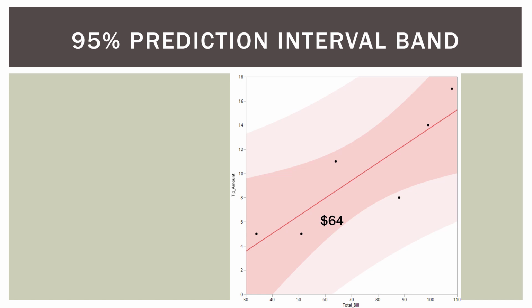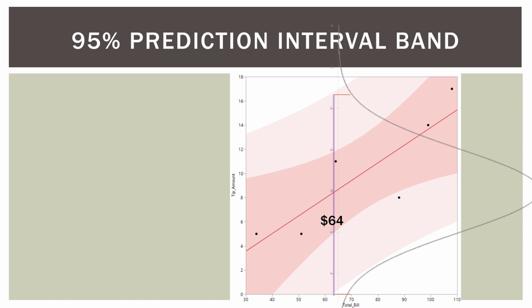What I want to point out here is a general rule: the prediction interval will always be wider than the confidence interval. The confidence interval for the mean value of y is narrow, whereas the prediction interval for an individual value of y is always wider. So here's how wide that is. You can give the whole span of the prediction interval band when the bill amount is 64. You can see from this graph that the range can go from basically $0, which is always a tip possibility, as anyone who's been a server knows, all the way up to $16.